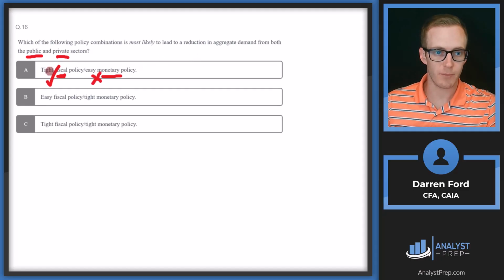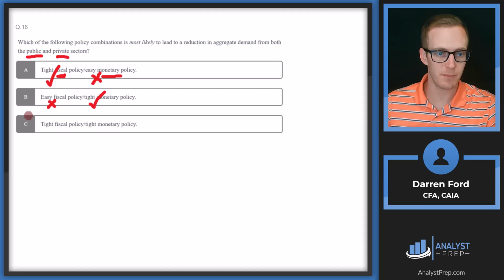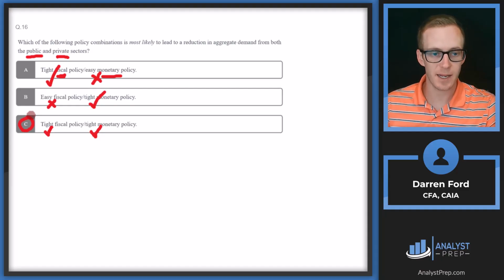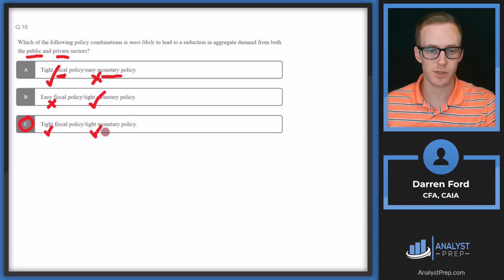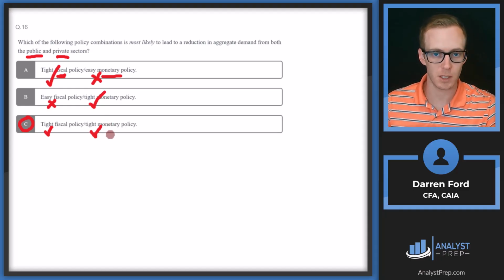For reduction, we're looking for tight fiscal, tight monetary. So we've got easy fiscal, so that'll be incorrect, and tight monetary, that'll be good. And C, we have tight and tight. Tight meaning they're not spending as much from the government side, and tight on the monetary side means they're keeping interest rates higher or doing something else to kind of keep the money supply a little bit lower, which is leading to that reduced demand.